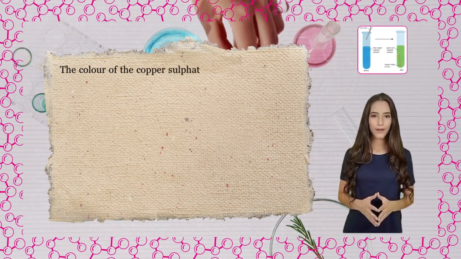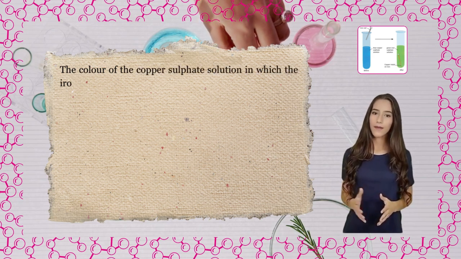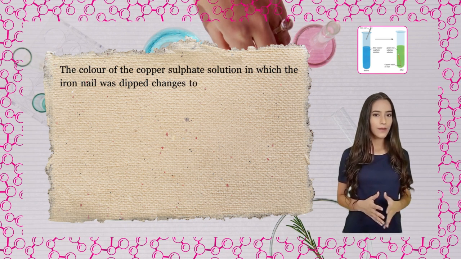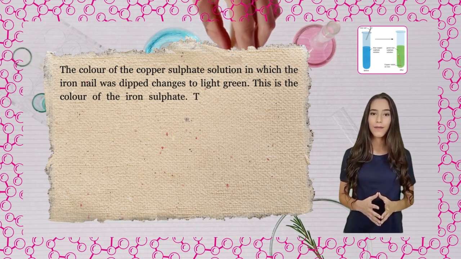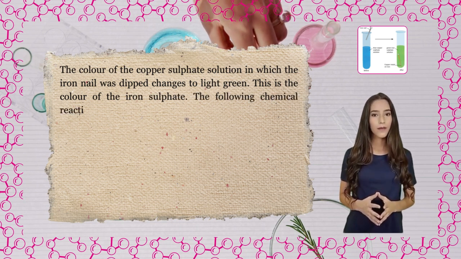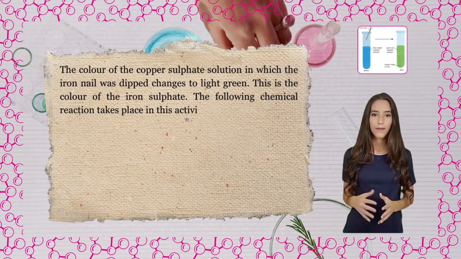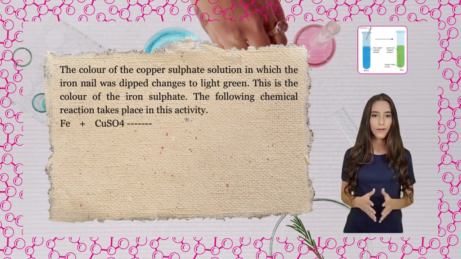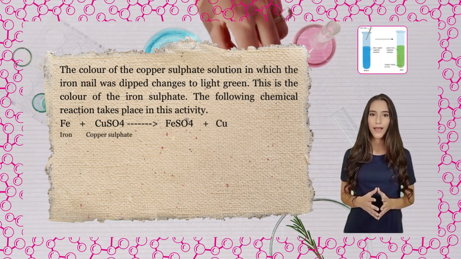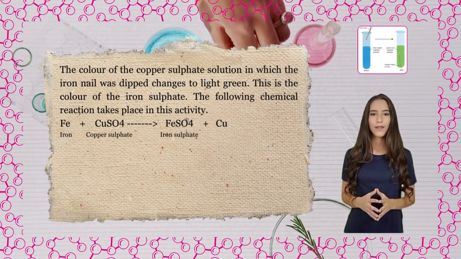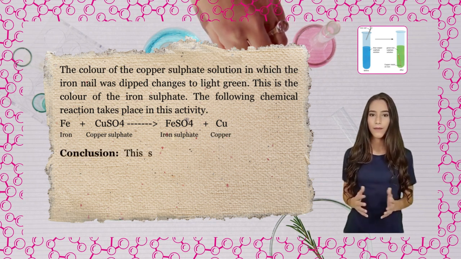The color of the copper sulfate solution in which the iron nail was dipped changes to light green. This is the color of the iron sulfate. The following chemical reaction takes place in this activity: Fe (iron) plus CuSO4 (copper sulfate) gives FeSO4 (iron sulfate) plus Cu (copper).